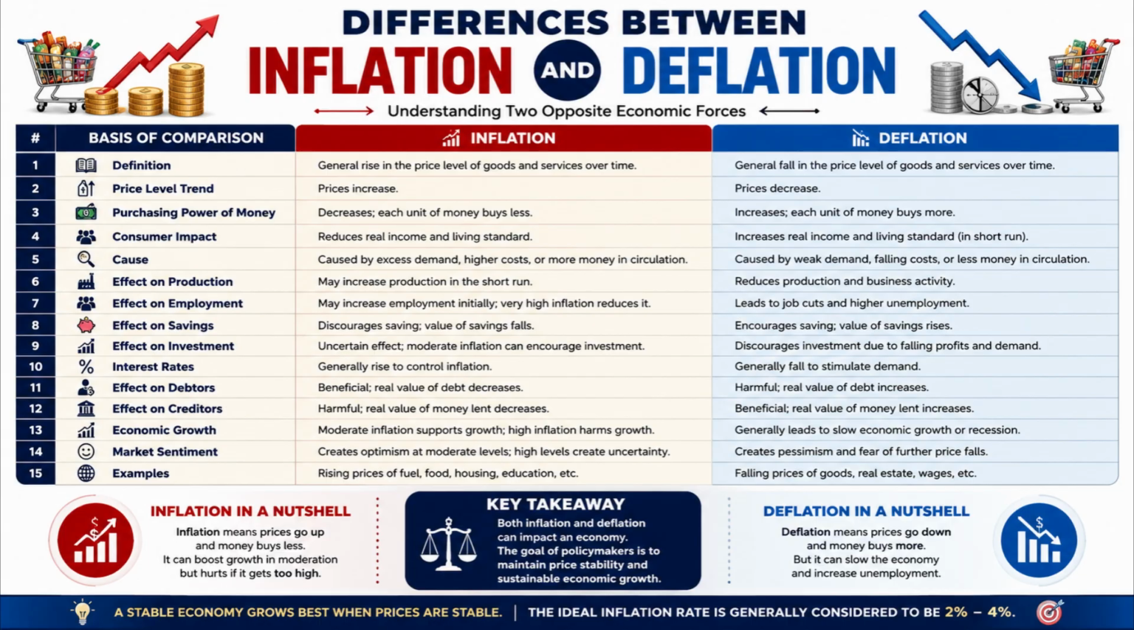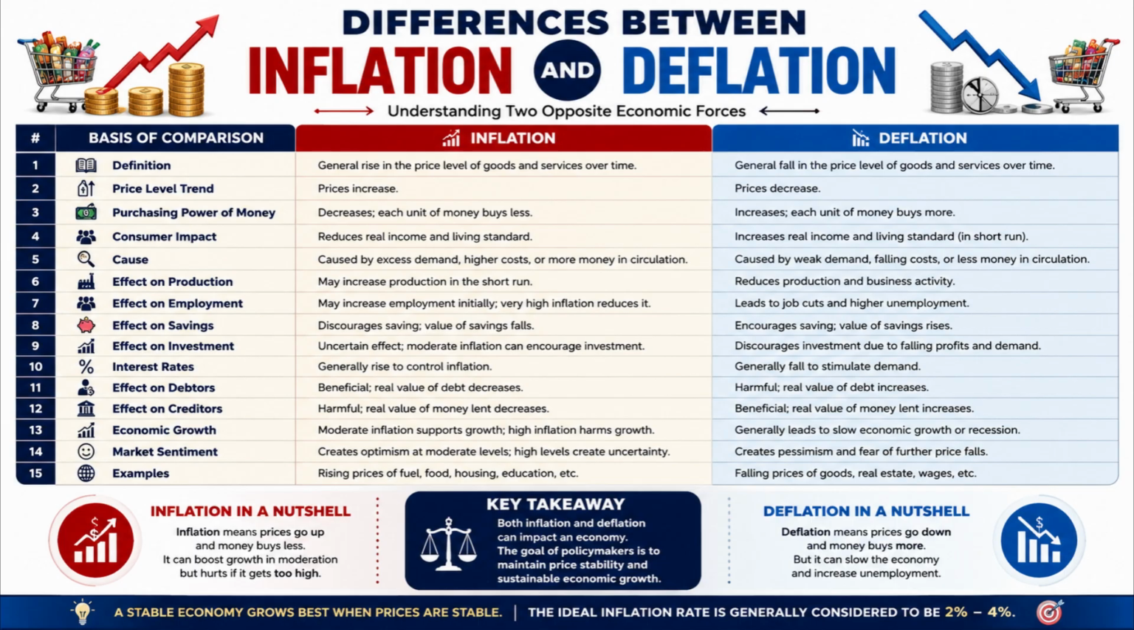Inflation is a situation where the general price level of goods and services rises over time, reducing the purchasing power of money. Deflation is a situation where the general price level of goods and services falls over time, increasing the purchasing power of money. Now, let's explore the major differences between inflation and deflation.